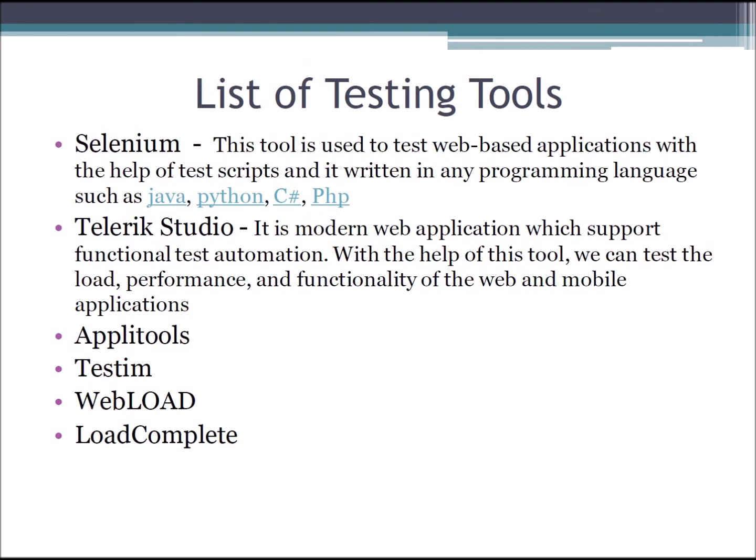A list of testing tools: Selenium. This is a web-based application tool. The Selenium tool is written in Java, Python, C Sharp, and PHP. Ranorex Studio is a modern web development automation testing tool. With the help of this tool, we can test the load, performance, and functionalities of web and mobile applications. And API tools: TestM, WebLoad, and LoadComplete.